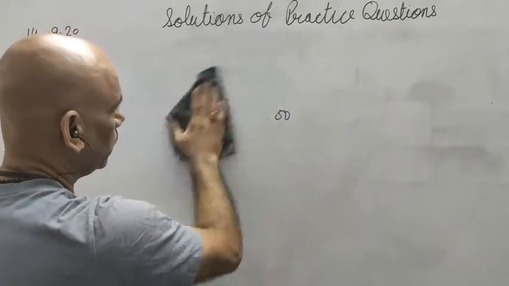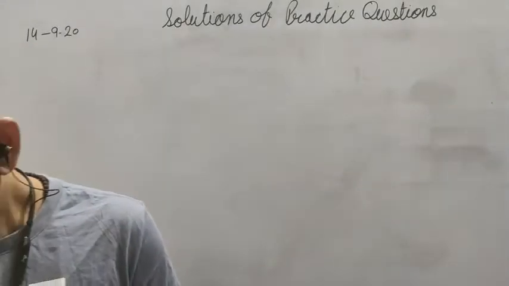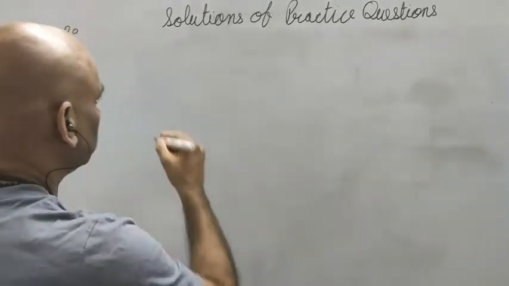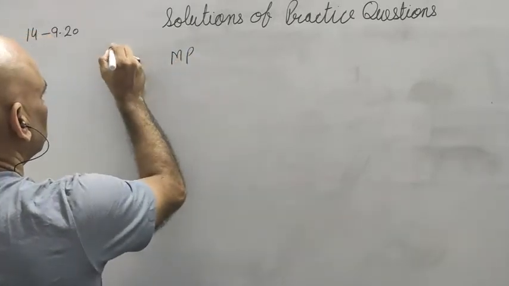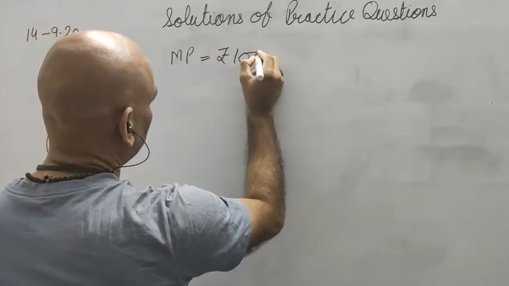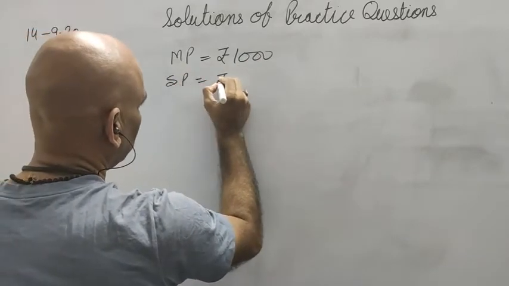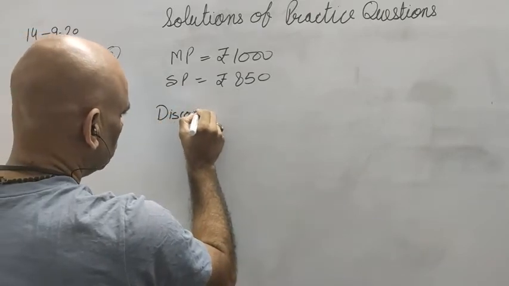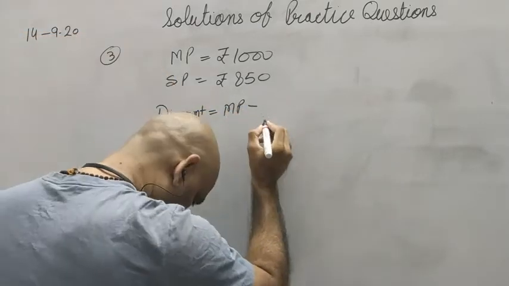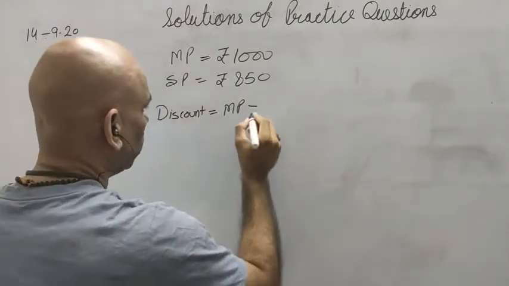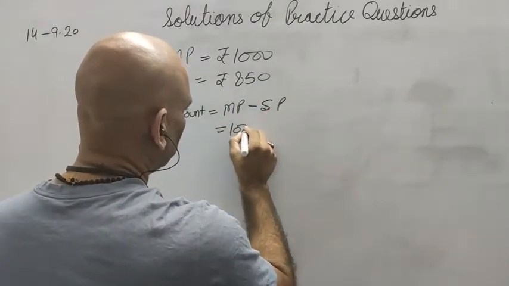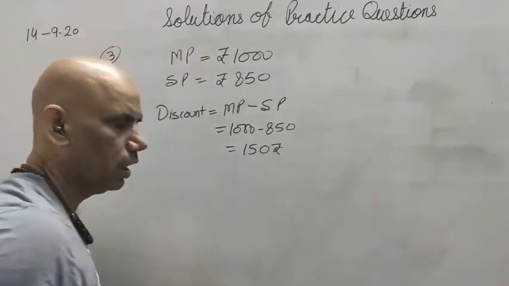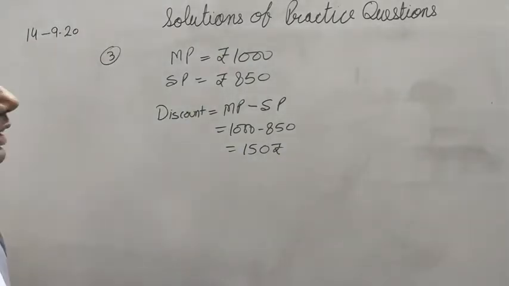What is there in question number 3? If the MP of an item is 1,000 rupees and selling price is 850, find the discount percent. Marked price is rupees 1,000. Selling price is rupees 850. So discount is equal to marked price minus selling price. 1,000 minus 850, 150 rupees discount. And he is asking discount in percentage.